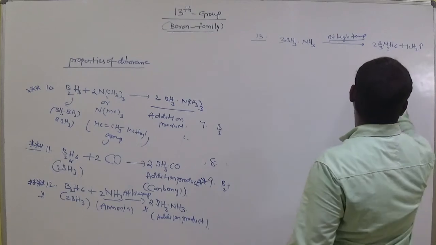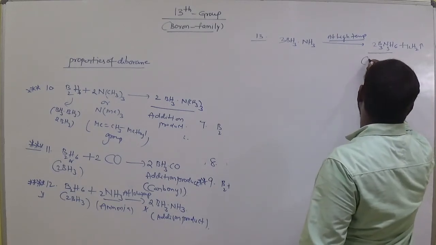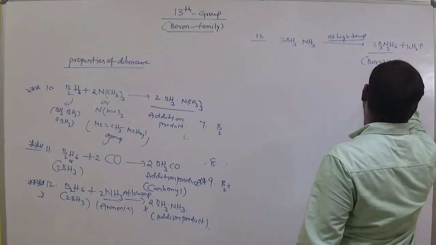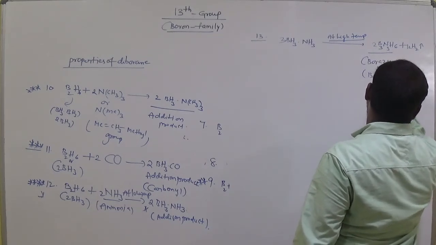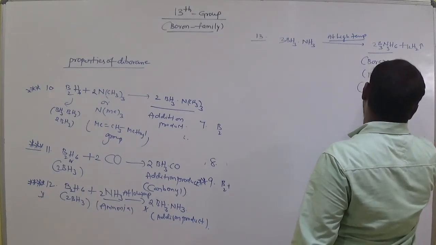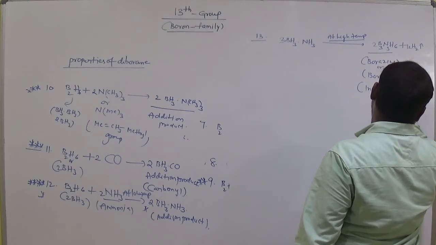So what we call it is borazine. B3N3H6 means borazine or borazole, and another name is inorganic benzene.